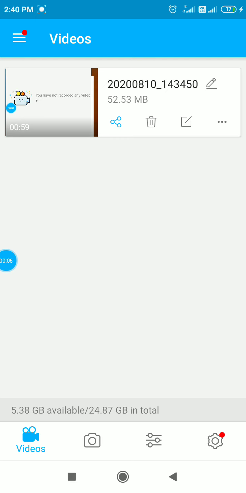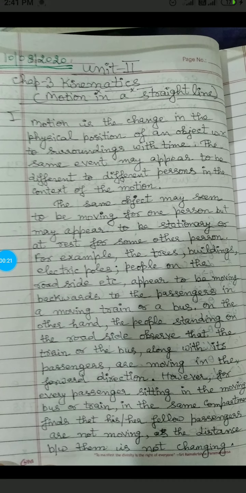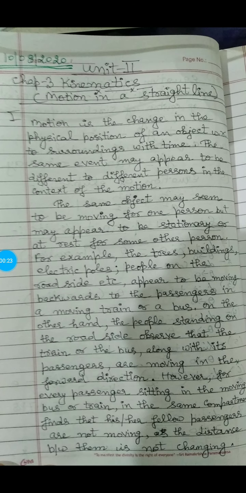It is Chapter 3, Kinematics, or we can say it is motion in a straight line. First term is motion. We have to understand what this motion is. When the body is changing its position with respect to time and the surroundings, then we say that the body is in motion.